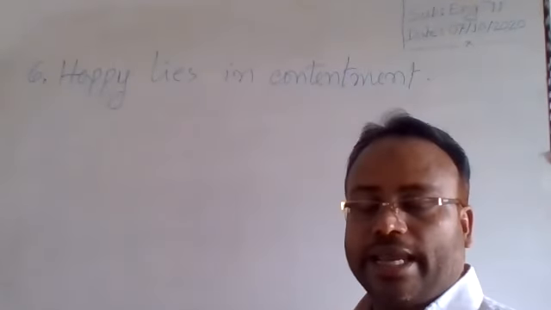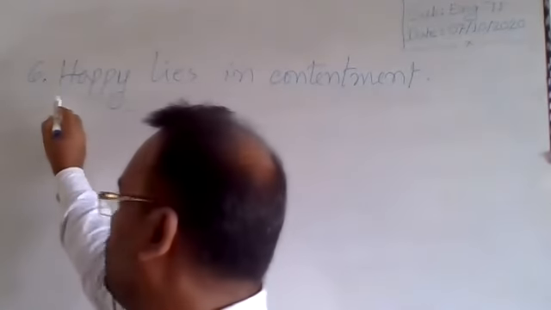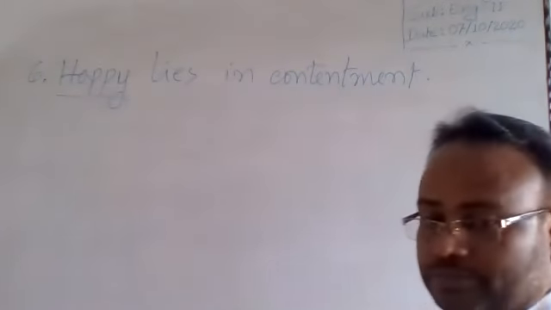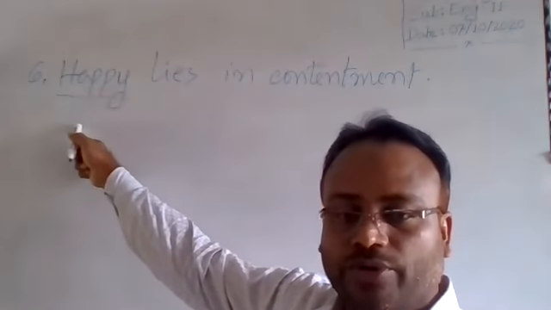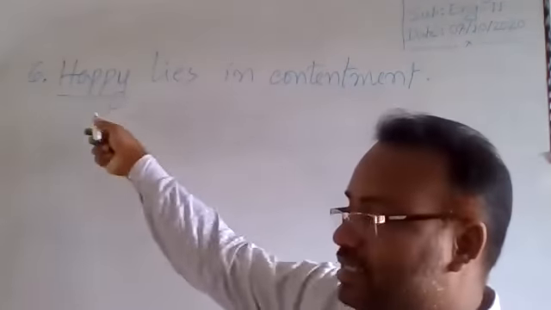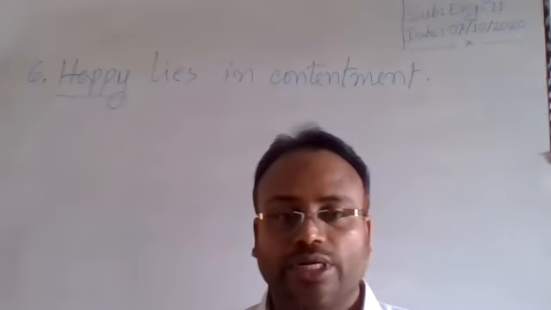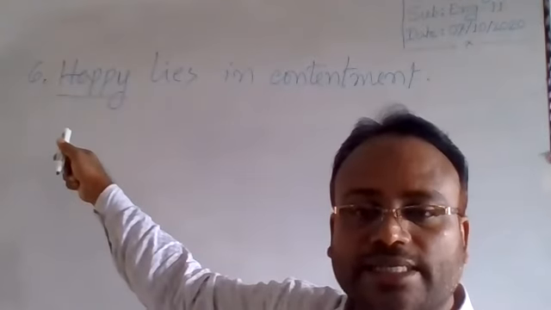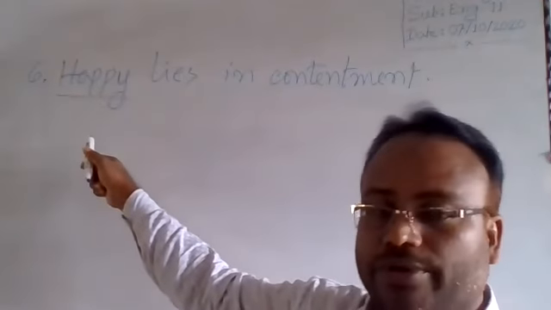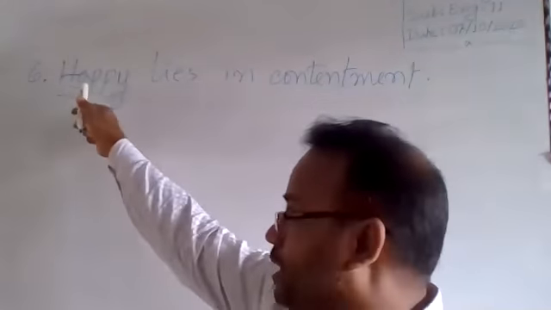Happy lies in contentment, and the word happy is underlined. It indicates that the word is in the wrong form. We will have to correct it. As it is an assertive sentence, according to structure, we know that an assertive sentence starts with a noun. That's why I will have to turn it into a noun.